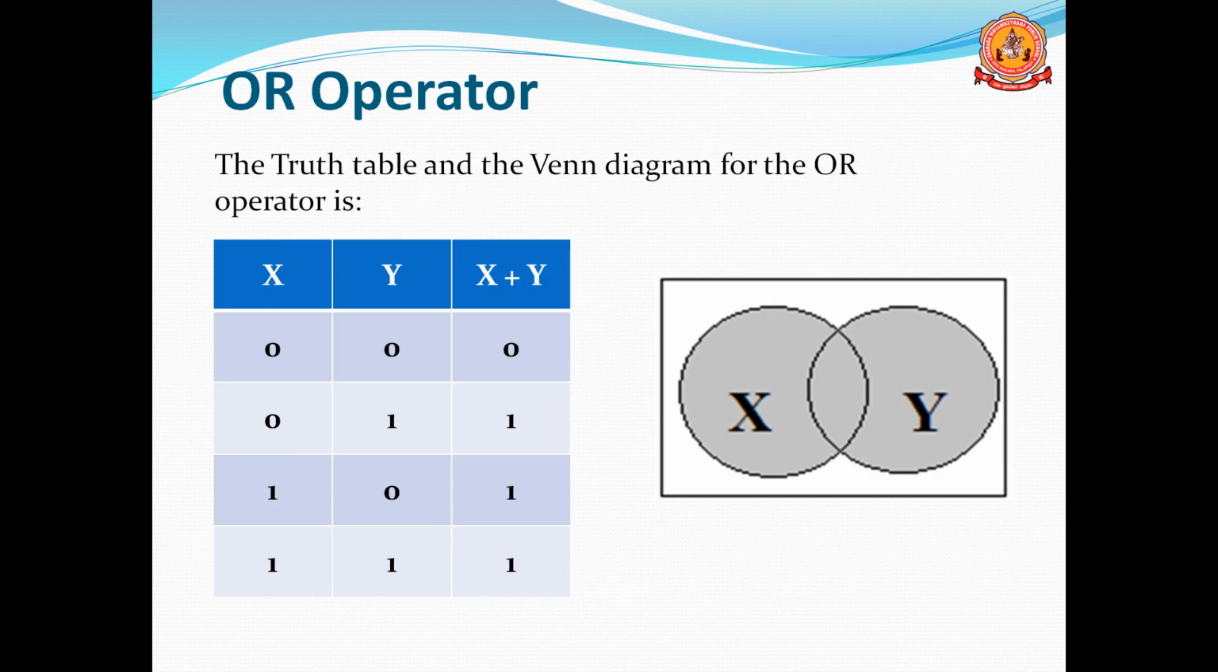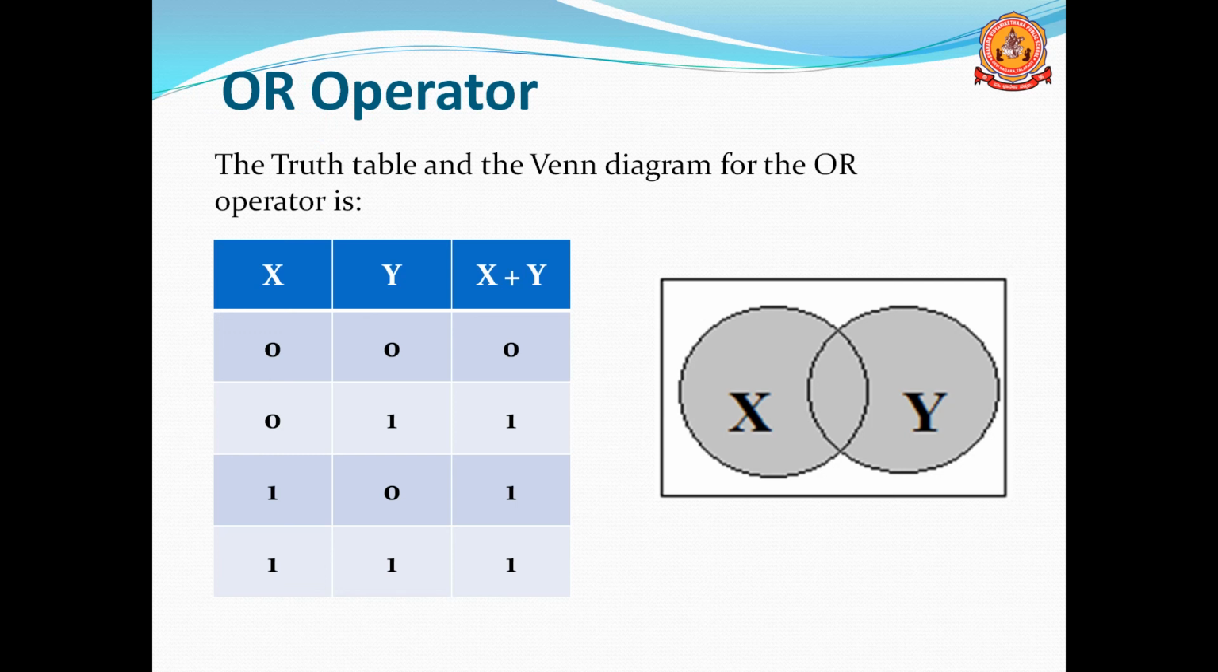Here is the truth table. You can see the truth table with X, Y and X plus Y. X and Y are the two inputs, and next is the statement X plus Y. So here you can see four rows, the possible combinations: X is 0, Y is 0; X 0, Y 1; X 1, Y 0; and X and Y both 1. These are the possible combinations.